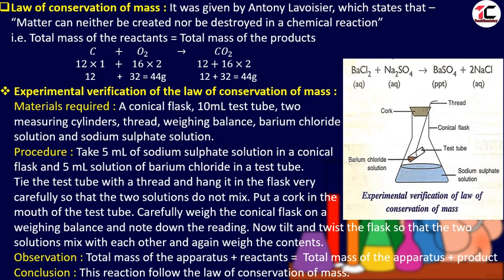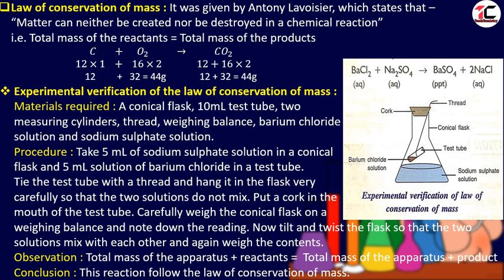What is the procedure? Take 5 ml of sodium sulfate solution in a conical flask. Here we can see in the conical flask, there is a solution of sodium sulfate, 5 ml. Now we take 5 ml solution of barium chloride in the test tube. Tie the test tube with a thread and hang it in the flask very carefully so that the two solutions do not mix. Put a cork in the mouth of the test tube.